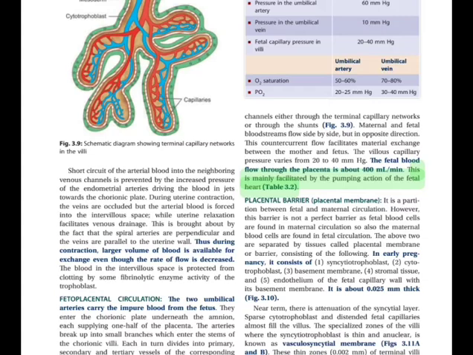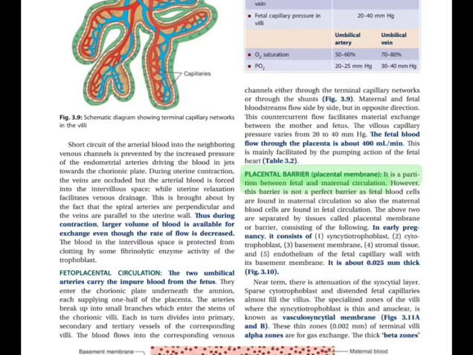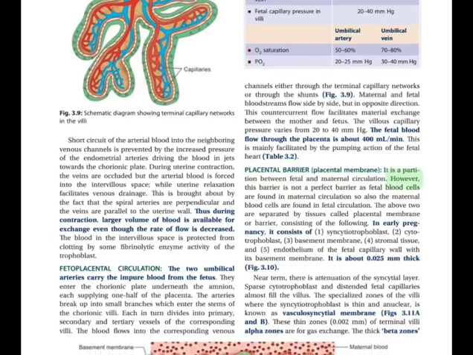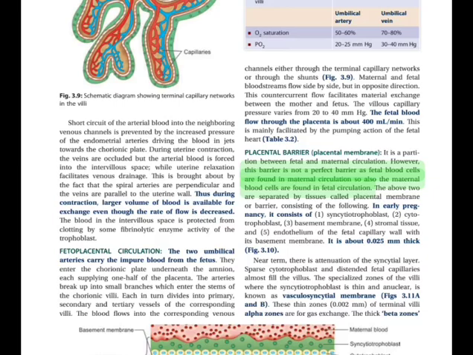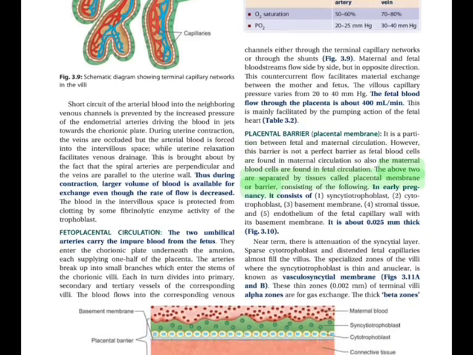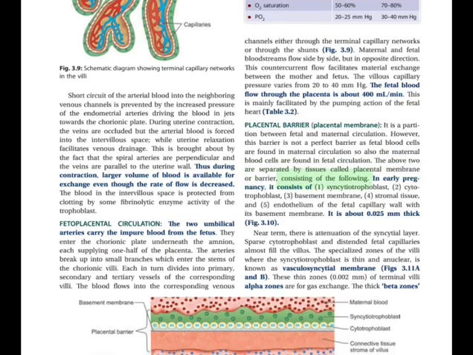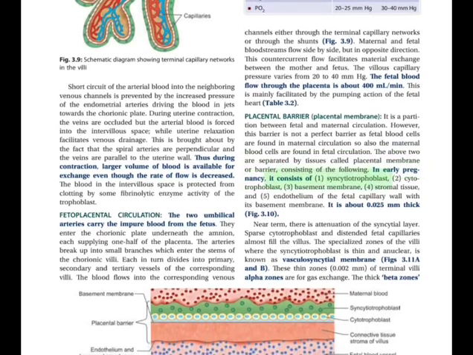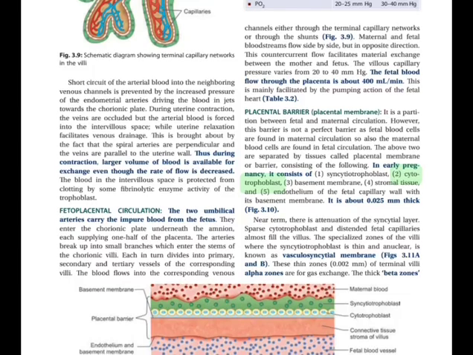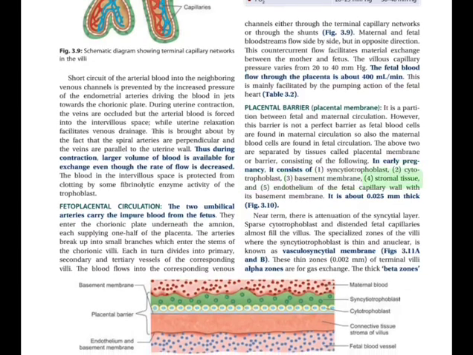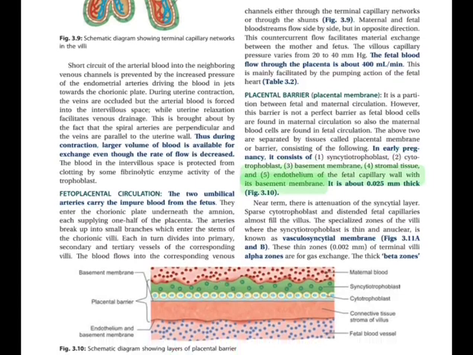Table 3.2. Placental barrier, or placental membrane, is a partition between fetal and maternal circulation. However, this barrier is not a perfect barrier, as fetal blood cells are found in maternal circulation, and so also maternal blood cells are found in fetal circulation. The two are separated by tissues called placental membrane or barrier, consisting of the following in early pregnancy: 1. Syncytiotrophoblast, 2. Cytotrophoblast, 3. Basement membrane, 4. Stromal tissue, and 5. Endothelium of the fetal capillary wall with its basement membrane.